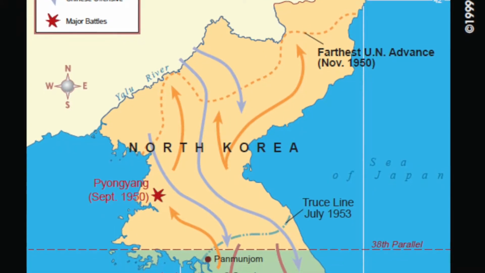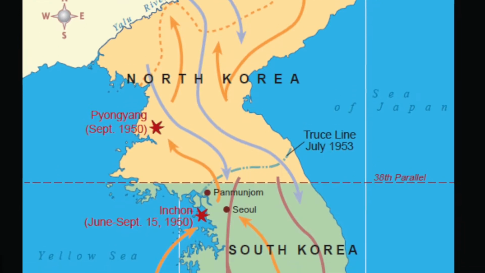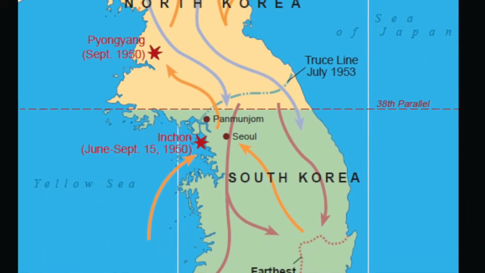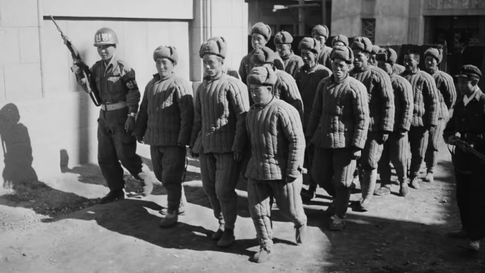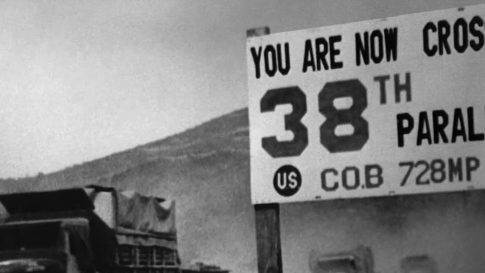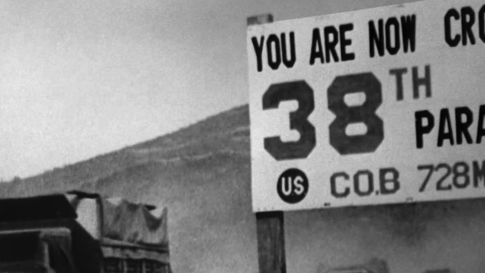The North pushed the South to the bottom of the Korean peninsula, followed by the South pushing the North to the border of China. China got scared that the battle would reach Chinese soils and interfered, pushing United Nations forces back to the 38th parallel.